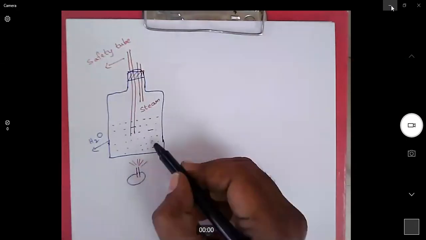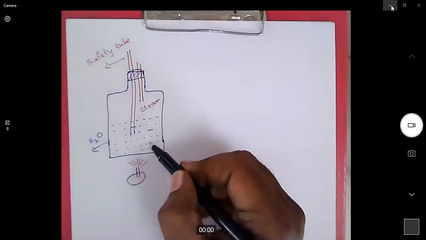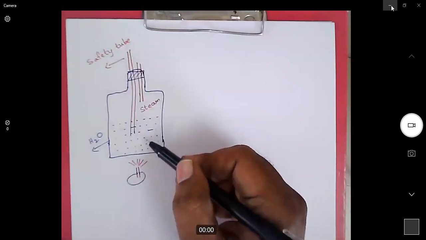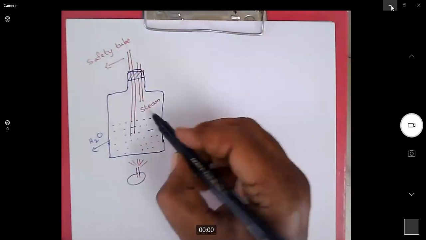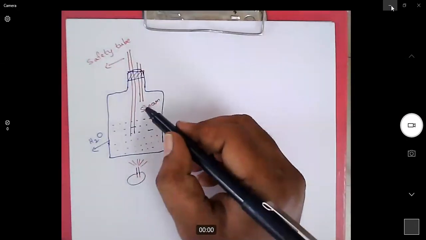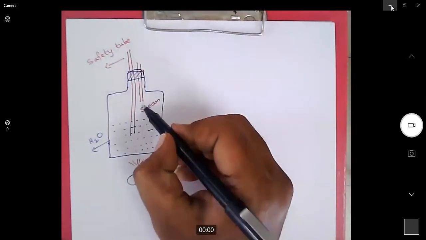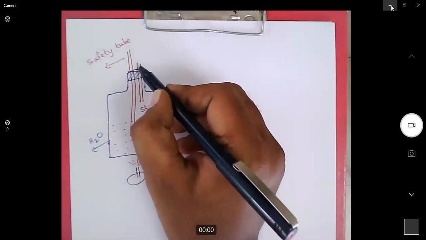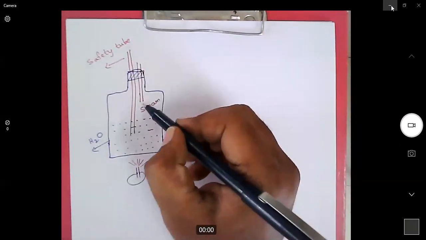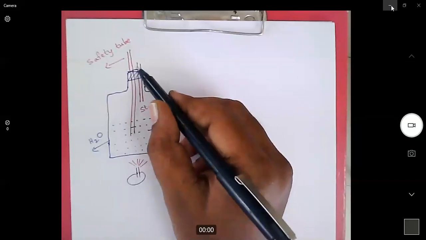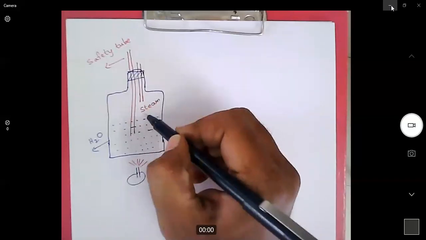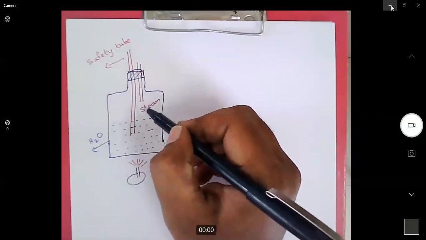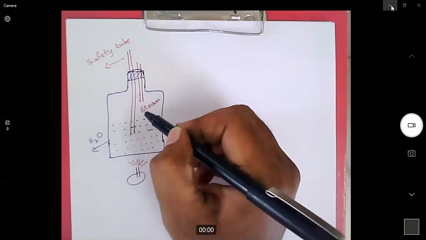When we are heating this chamber, it may create steam very fast, creating a lot of pressure inside. If the steam is not passing through the tube, or if the tube is blocked somewhere, the pressure inside will increase. With increasing pressure, there may be a possibility of an explosion.